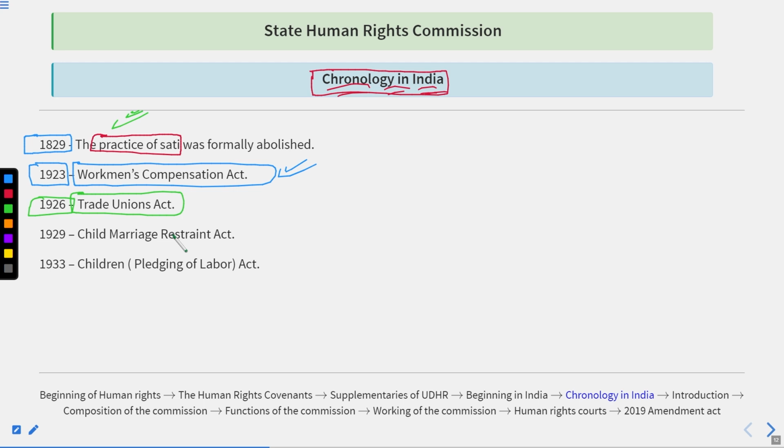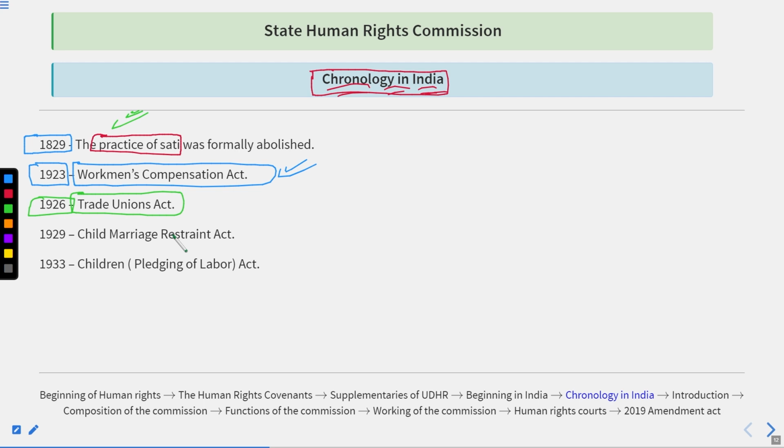Then in the 44th Amendment Act of 1978, the last one, the right to property, was abolished, and instead of a fundamental right under Article 19, it became a legal right under Article 300A.